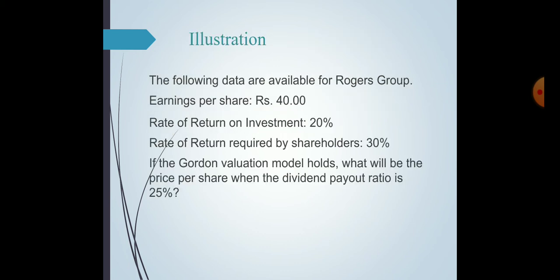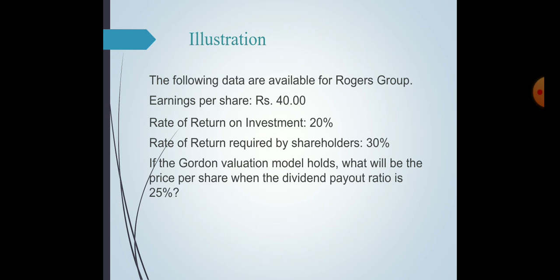There is one illustration given on that. The following data are available for Rogers Group. Earning per share is rupees 40. Rate of return on investment is 20%. Rate of return required by shareholders is 30%.